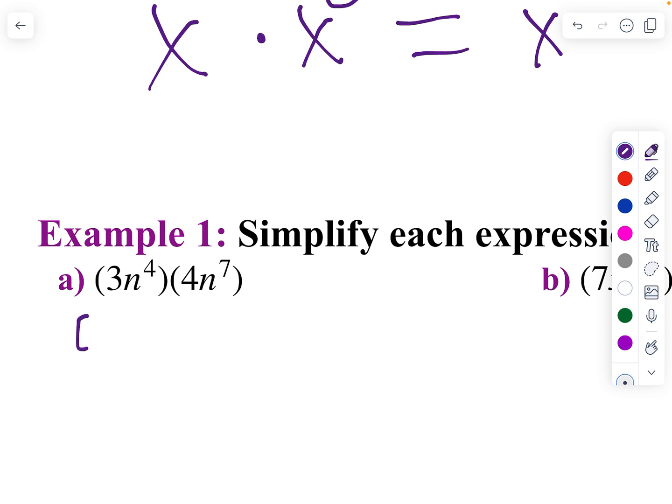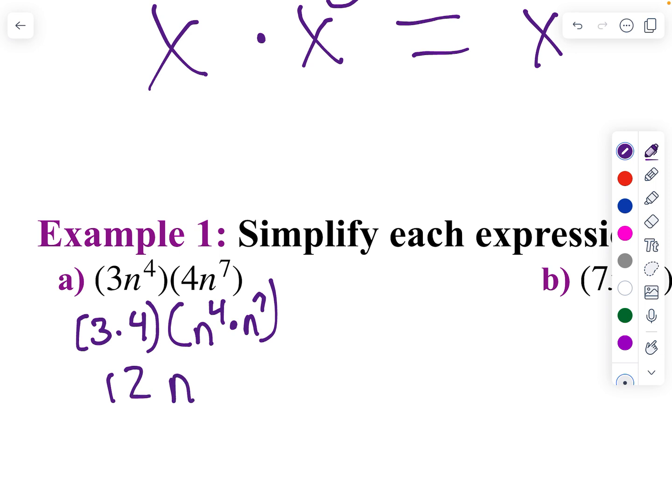That's actually 3 times 4, times n to the 4th times n to the 7th. My rules for exponents don't change how I multiply. 3 times 4 is 12. We multiply our numbers and add our exponents. It's 12n to the 11th.